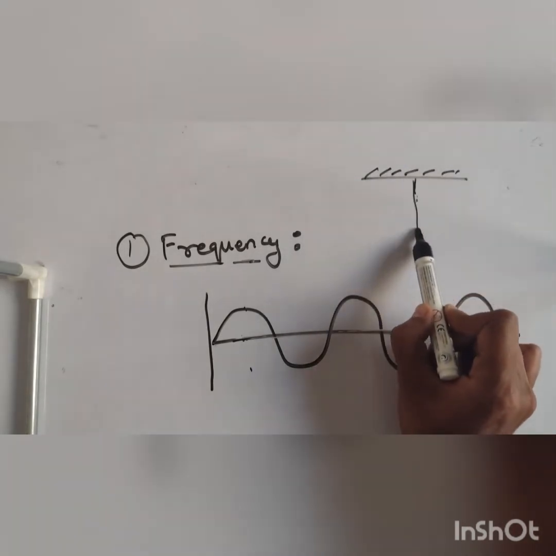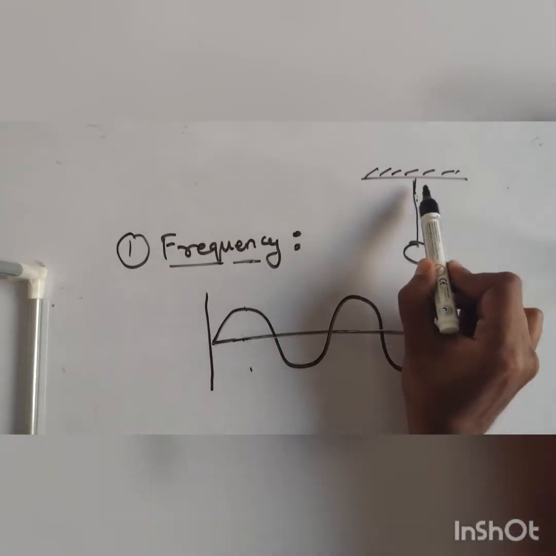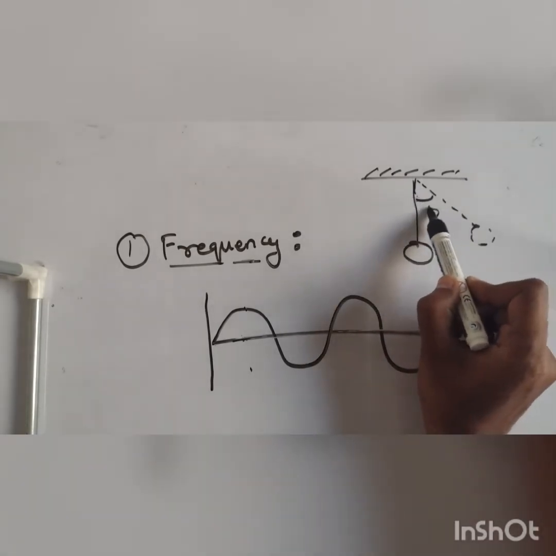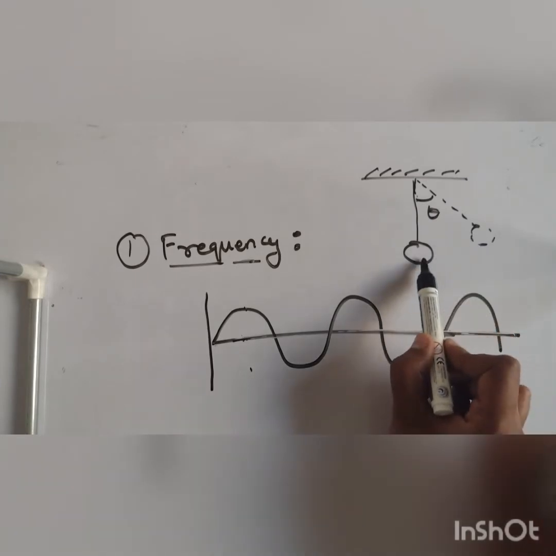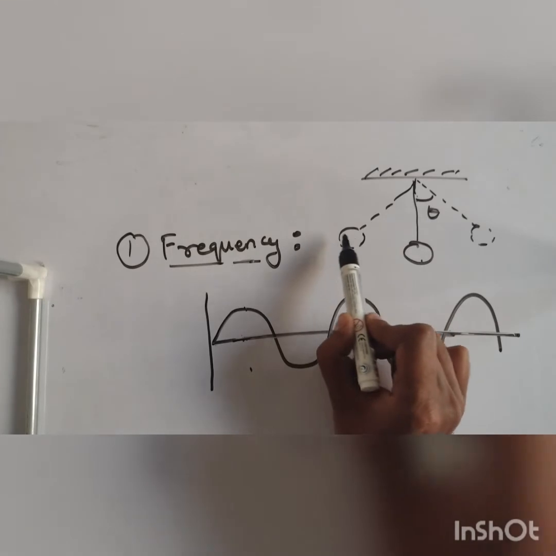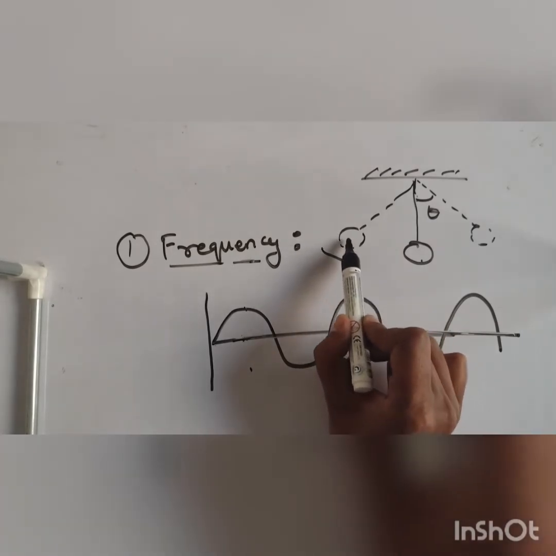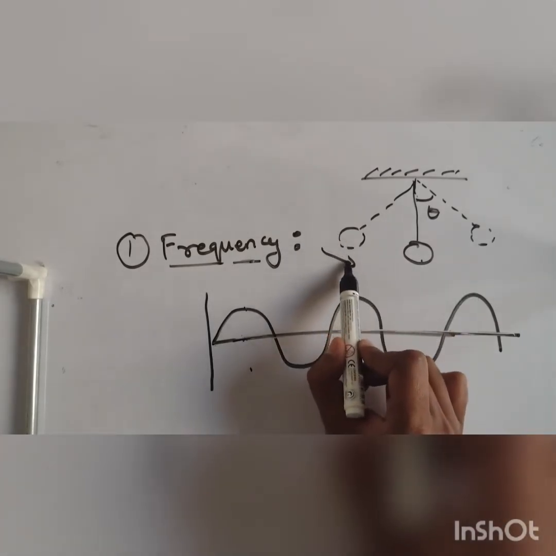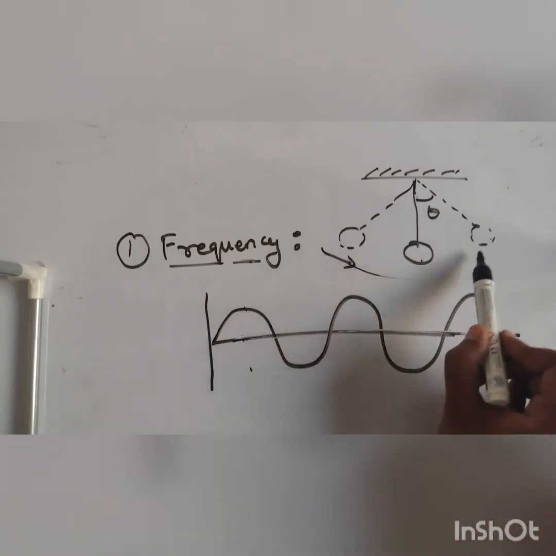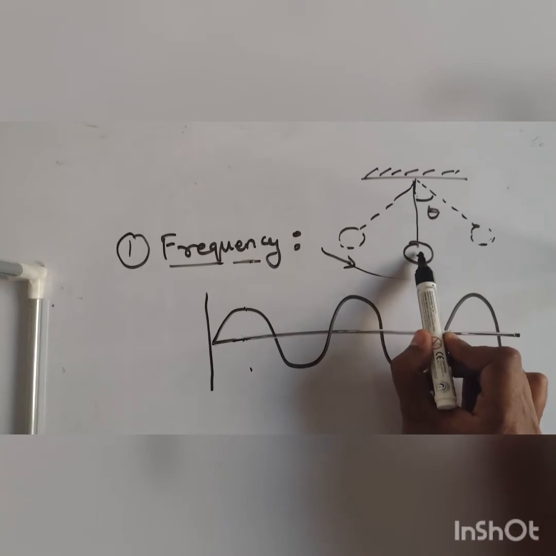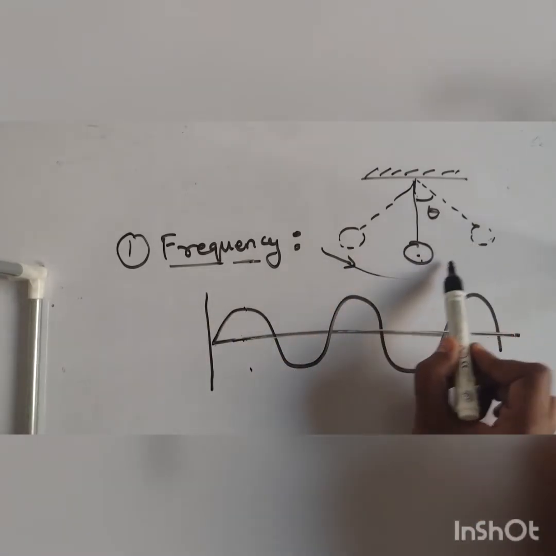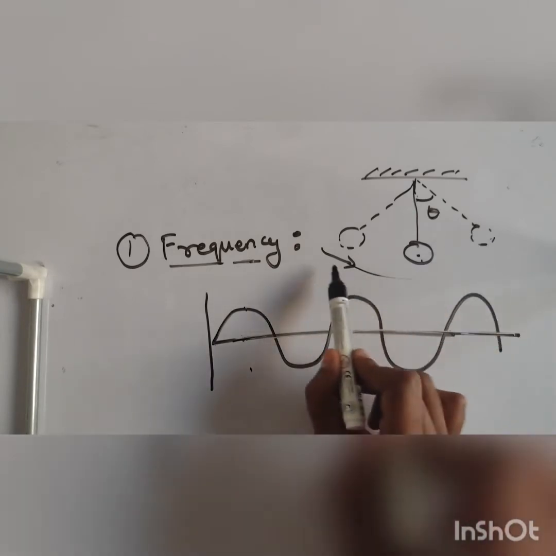This is the pendulum, right? If I make some angular displacement theta to this and release it, it will cross this mean position and come here again. Then again it will try to go in the opposite direction. By doing this, it tries to cross this mean position. How often it crosses this mean position is known as frequency. In fact, it's trying to repeat its motion.